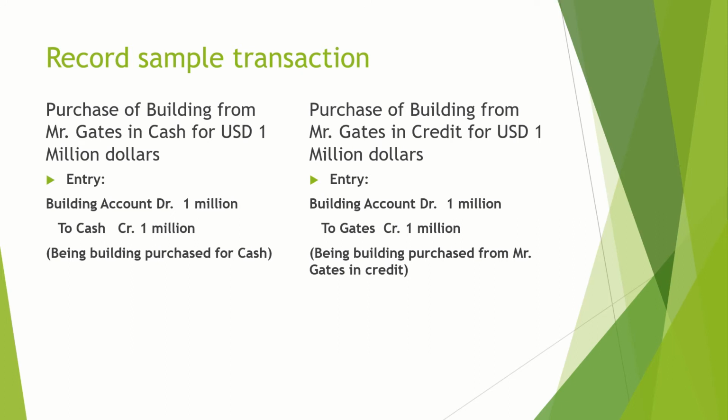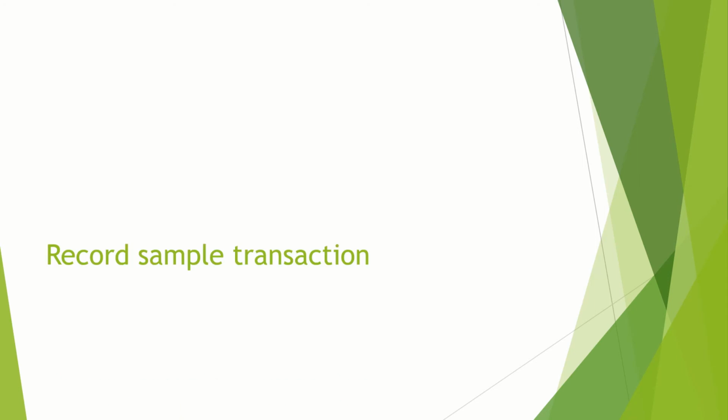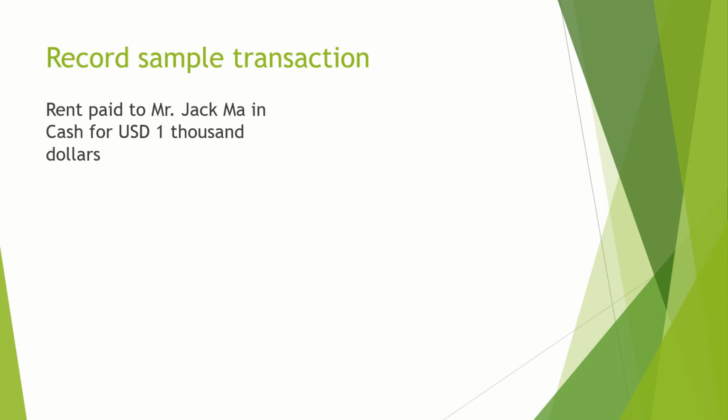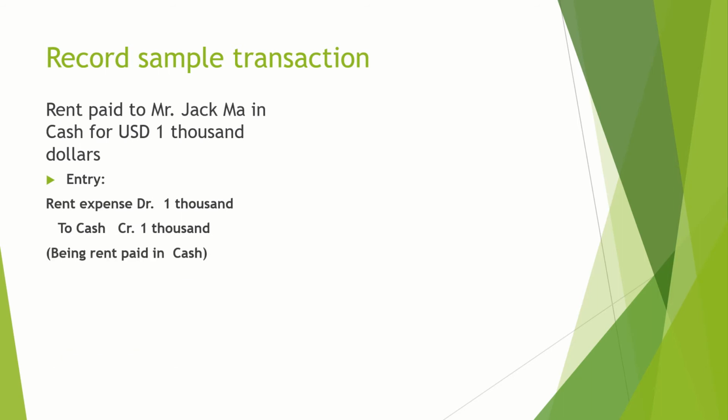Now let's look at another transaction. Here we have to pay rent to Mr. Jackma. We have paid that in cash in the first instance. So here rent is an expense. Expense is a nominal account. Debit expense, credit income. So this is the principle with respect to income and expenses. So here rent account debit and cash is going out, so cash account will be credited. Rent to cash, being rent paid, will be the narration for the transaction.